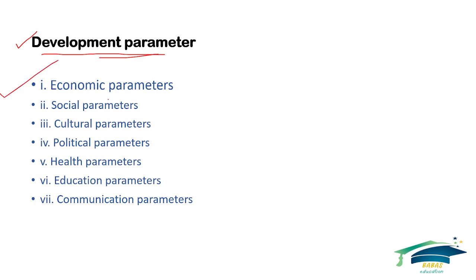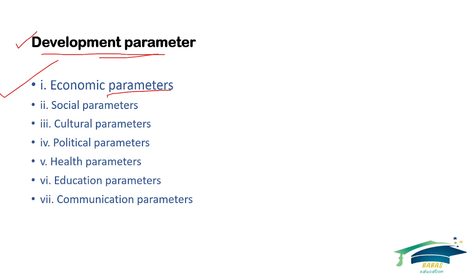One parameter, the economical parameter. The developmental perspective in the economical parameter: the GNP, NNP, gross domestic product, gross national product. Those are the economical themes that participate in the development of society and development of anthropology.